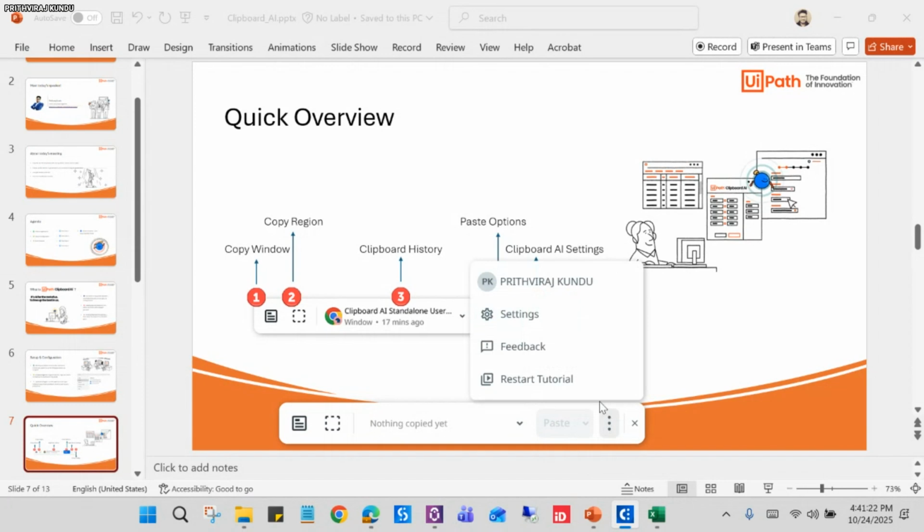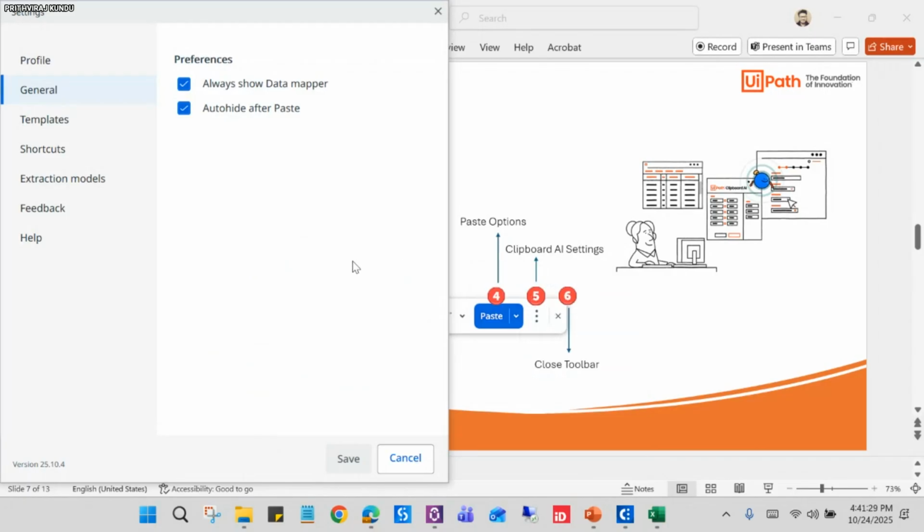And here are the three dots. If you click here, you can see your profile along with the feedback and tutorial. And this is the settings. Once you go to the settings, in general settings, you can use the start preferences like data mapper always show, auto hide, auto paste. You can explore these and set them accordingly.